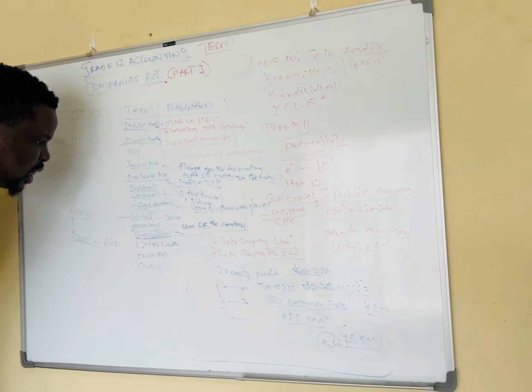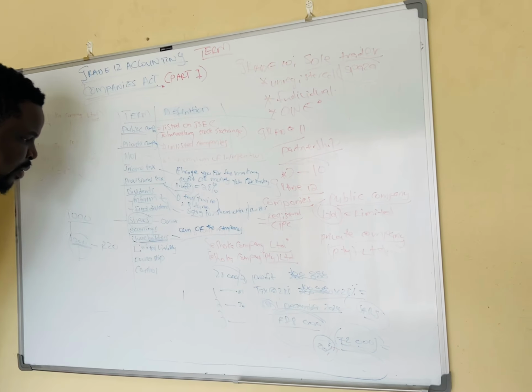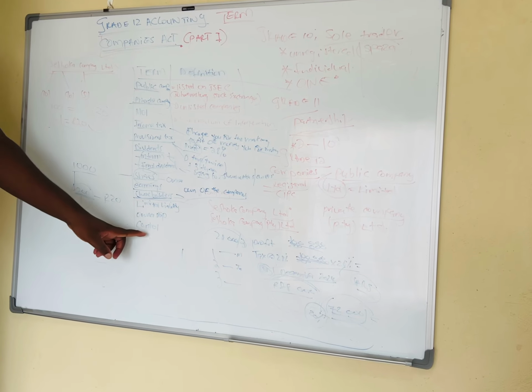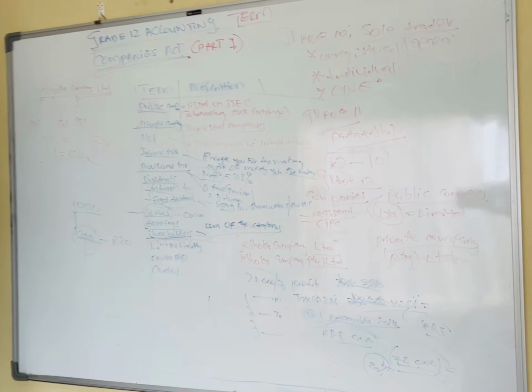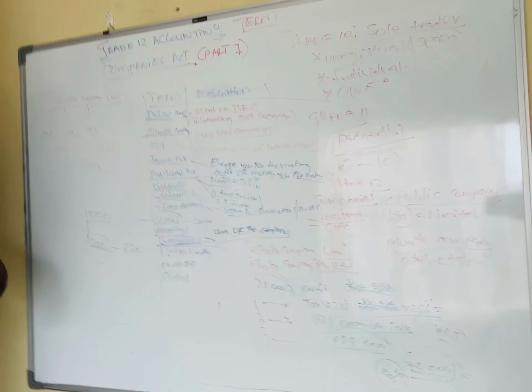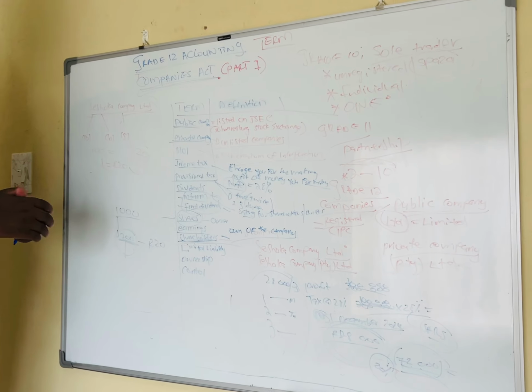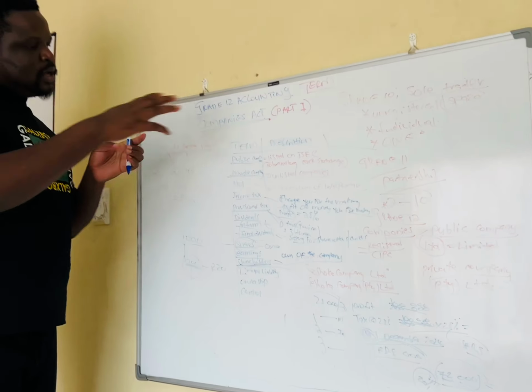We looked at what shareholders are. I think this is where we're going to stop for part 1, and then in part 2 we're going to start explaining what limited liability is, what ownership is, and then what control is.